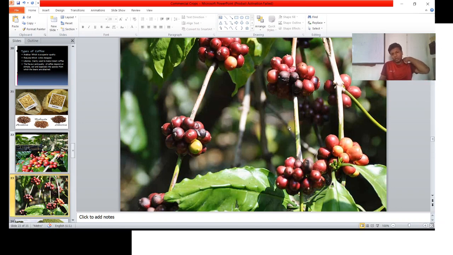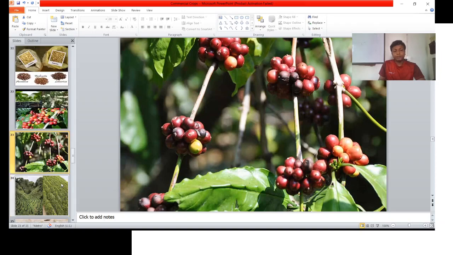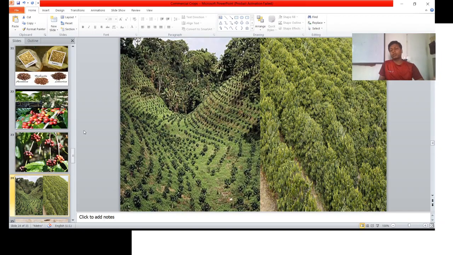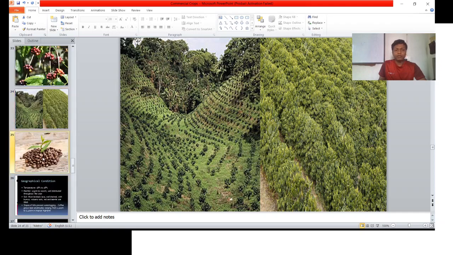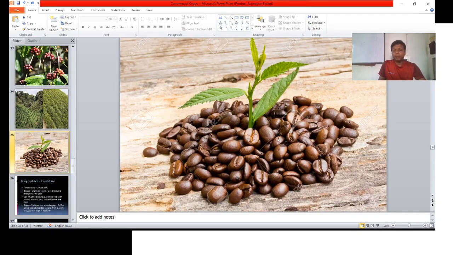Look at this. These are the coffee plants, and this is the fruit, the berries. The plantation of this crop is in a terrace pattern of agriculture. Look at this plant in Brazil, and this is the terrace pattern of agriculture. These are the beans of coffee, and this is the leaf of coffee.